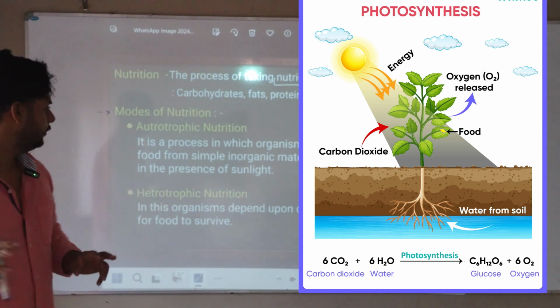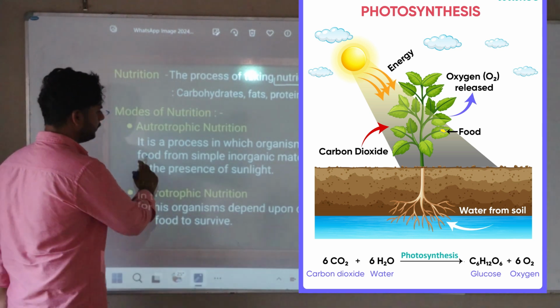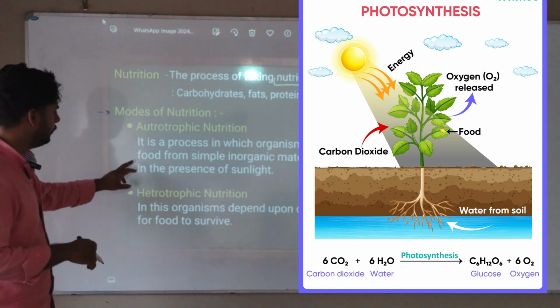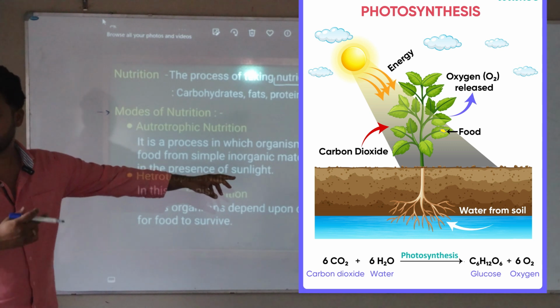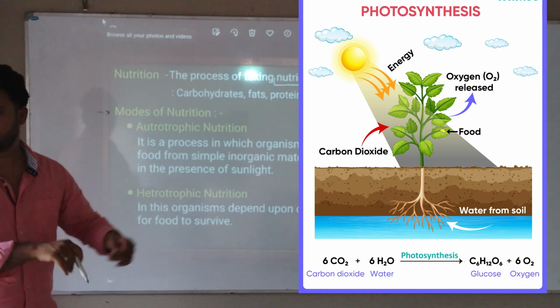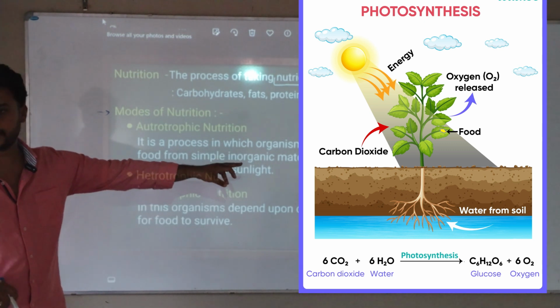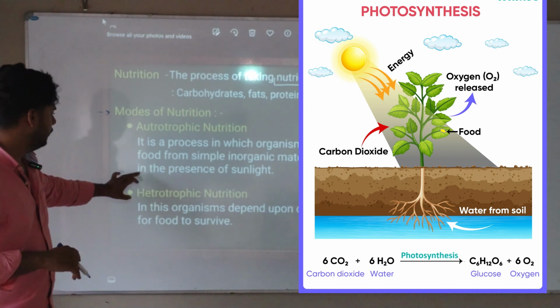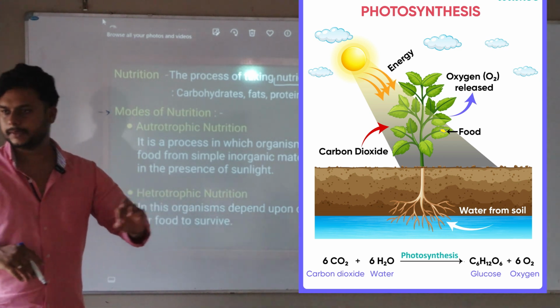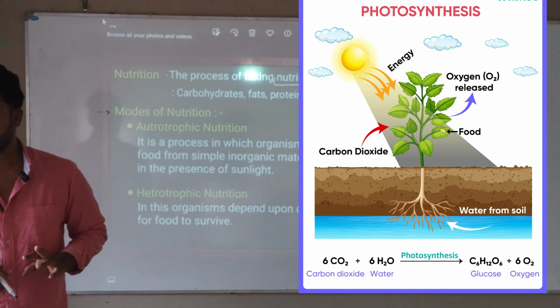So autotrophic nutrition is a process in which organisms produce their food from simple organic material. Water, they need water, correct? Plants need water and carbon dioxide. We need oxygen, plants need carbon dioxide. In the presence of sunlight, if you give this much, they can prepare their own food.